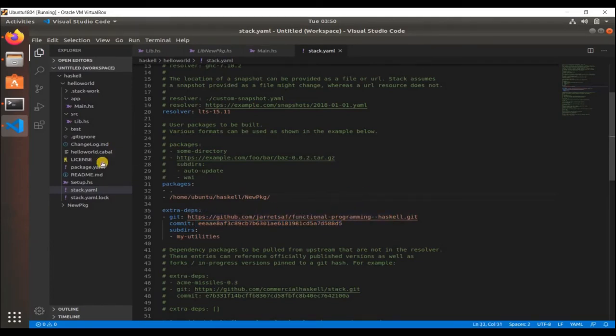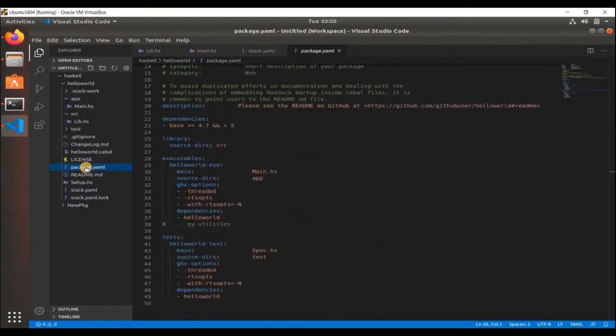Apart from this, you would also need to go to package.yml and add the dependency here in your executable, because you're going to run this code. If you want to package this hello world as a proxy library, then you would need to add the dependency here. What I mean is an indirect library: someone will access hello world, and then hello world will access the GitHub repo or some other repo.